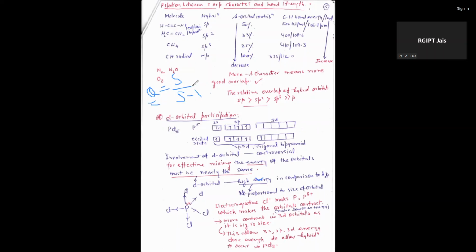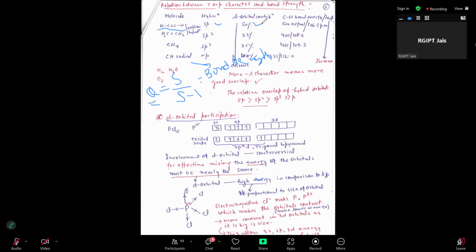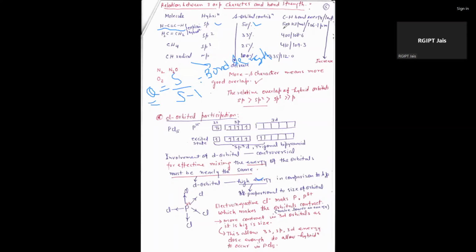If we know the bond angle, we can easily calculate the bond length. That's why we can easily calculate the bond energy. Bond energy means how much energy is needed to break that bond. In case of sp hybridization, the s character is 50, meaning 50% s character, 50% p character, and the bond energy in this case is 500 kilojoule per mole, and the bond length is